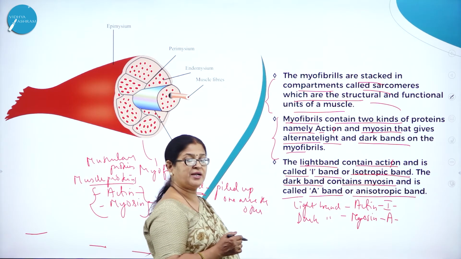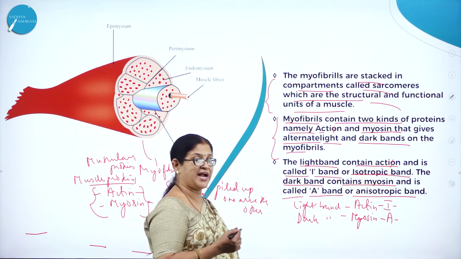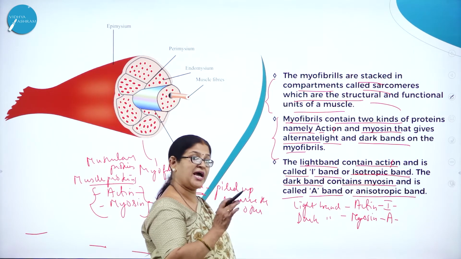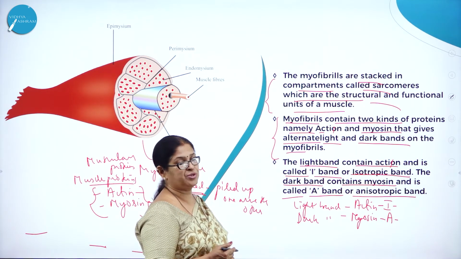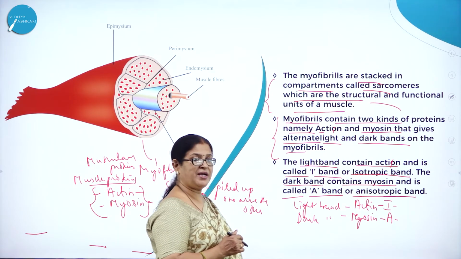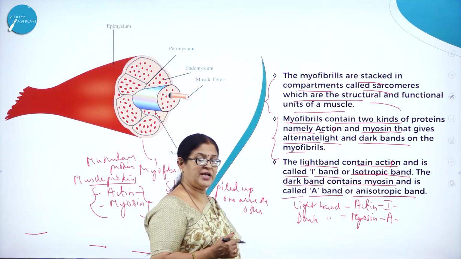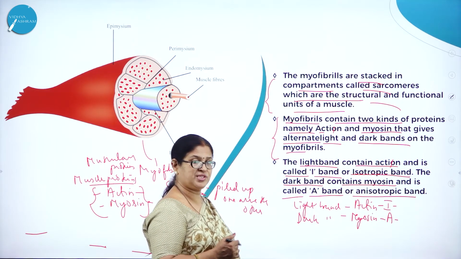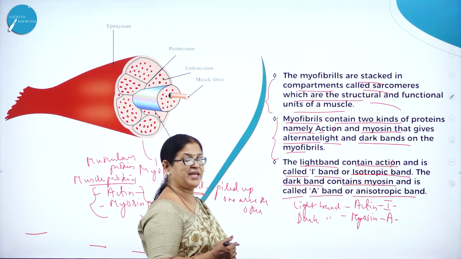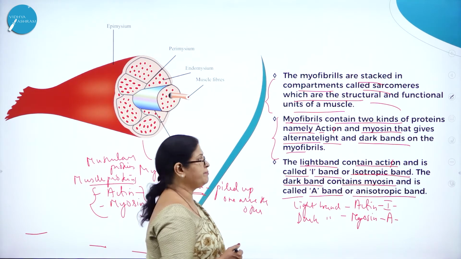So the light band contains which type of muscular protein? Actin, and it is also called what? I band. I stands for what? Isotropic band. And the dark band, which is containing what? Another muscular protein called myosin, and it is called A band. A stands for what? Anisotropic band.